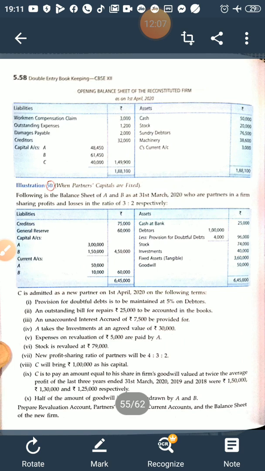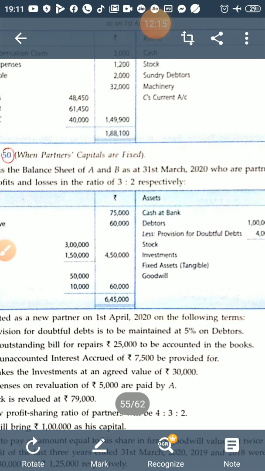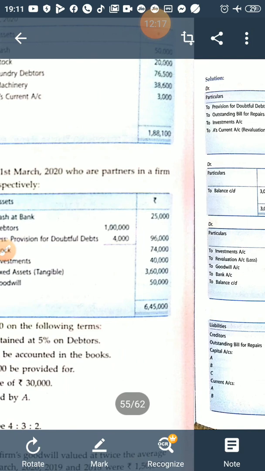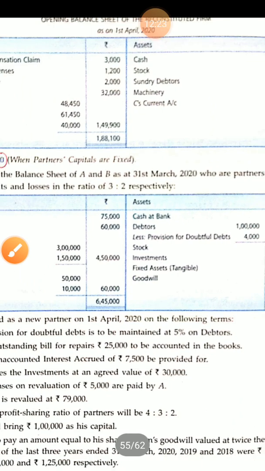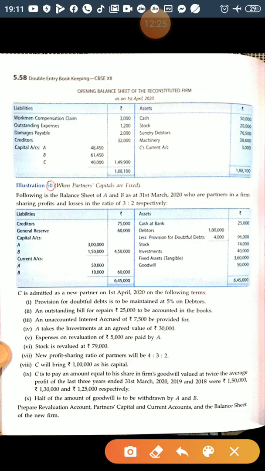Now next is given goodwill. The concept says existing goodwill should be written off among the old partners in their old ratio. So goodwill is given here, goodwill of 50,000, so it should be written off among the old partners in their old ratio, and the journal entry will be A's current account debited, B's current account debited to goodwill.